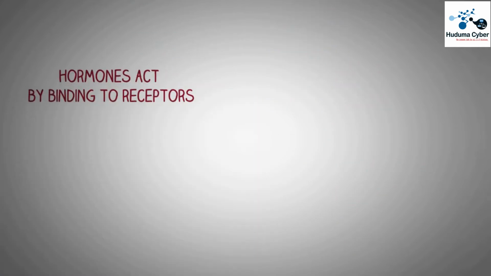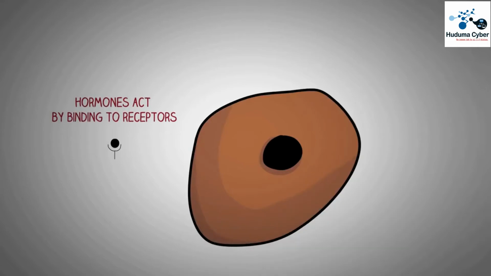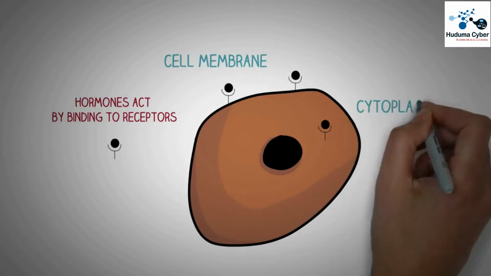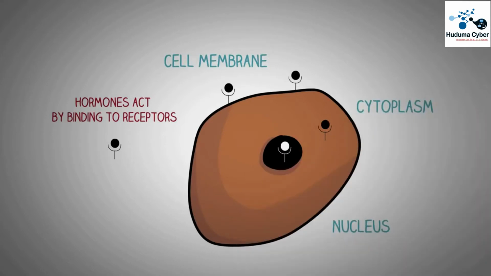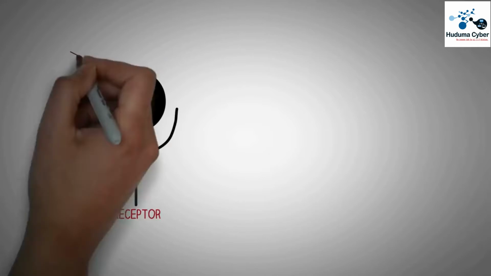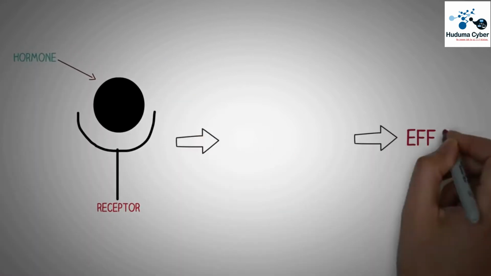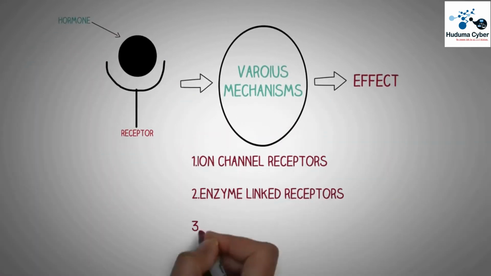These hormones exert their actions on the cells by binding to specific receptors. Now, these receptors may be located on the cell membrane, they may be present inside the cell cytoplasm or even inside the cell nucleus. Once these hormones attach to their receptors, they exert their effect through different mechanisms, which lead to the effect of the hormone.